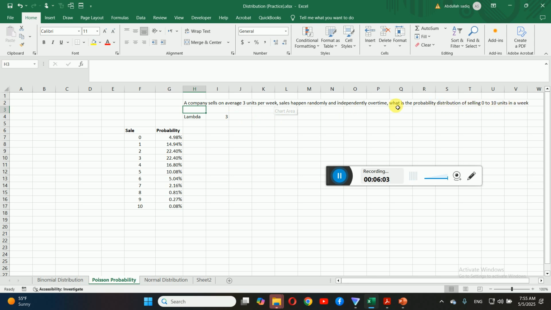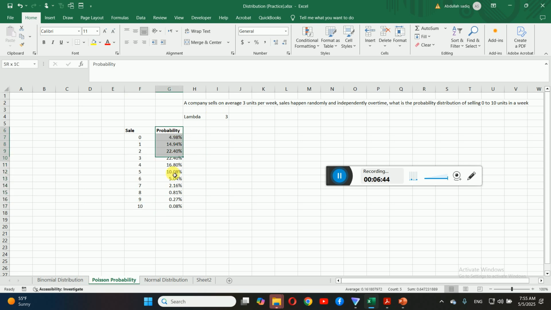This is per week. In our example we have R. You can change all these. If the average sale is 3 units, then what is the probability of 0, 1, 2, 3, in this way up to 10? All these probabilities are based on Poisson probabilities. Why? Because we are interested in the probability in a given interval, and the given interval here is 1 week. So the condition is that the average per week must be given. Then you can find the distribution, the probability of many different numbers around this average.